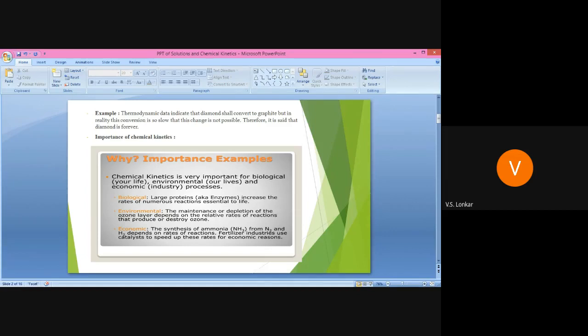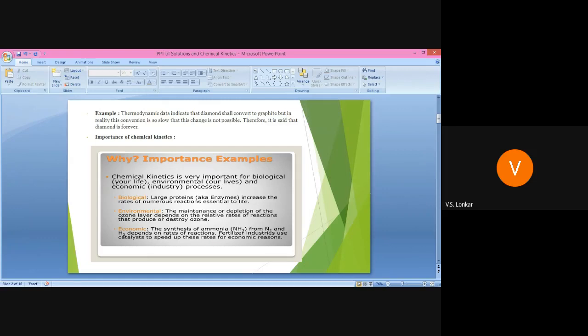Therefore it is said that diamond is forever, because the conversion of diamond into graphite is very slow and that change could not be possible. This is explained by the concept of chemical kinetics. Thermodynamic data tells that diamond shall convert into graphite, but in actuality this reaction takes so much time that the reaction is not possible.